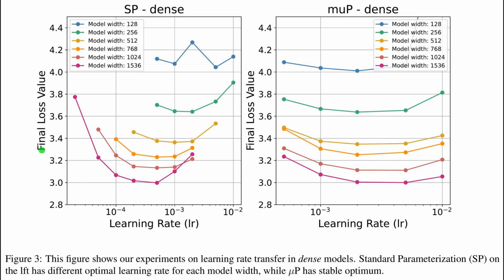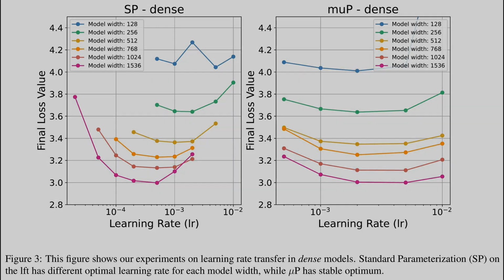Now, look at this side-by-side figure. It compares standard parametrization on the left with micro-P on the right, both for dense baselines. The left panel shows the U-shaped loss curves shifting across widths, so the best learning rate changes with width. By contrast, the right panel keeps those minima nearly aligned, indicating a stable learning rate that transfers as width grows. Building on our earlier point, this contrast sets the stage for why the proposed scaling matters for mixture of experts.